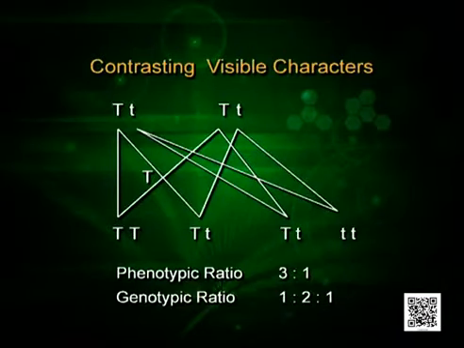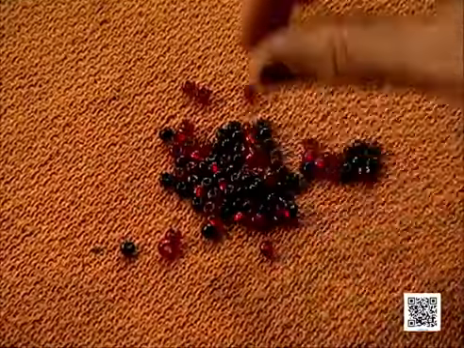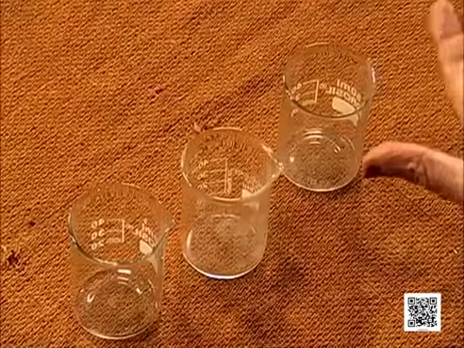Now, at a time without seeing, I will take, let me put it here. In the class, you can put it on a duster. Without seeing, I will pick 2 beads. Now, it will be either both red or both black or one red and one black. Accordingly, I will make 3 clusters. Now, this is both black. So, I have put it here.